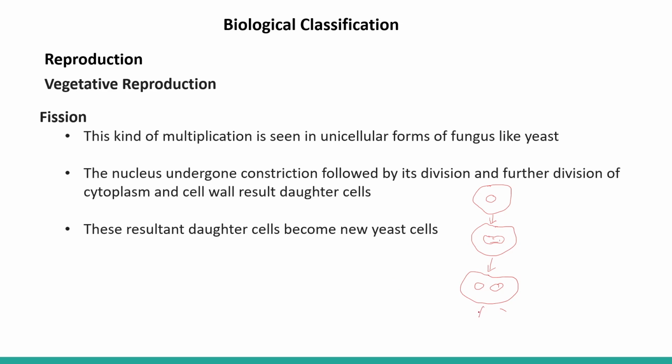Next, the cytoplasm also divides into two, and each nucleus gets surrounded by a bit of cytoplasm. Okay, and two daughter cells are formed. So this is a type of fission. The nucleus undergoes constriction followed by its division, and further the division of cytoplasm and cell wall results in two daughter cells. So in this way, the yeast cell undergoes the process of fission.